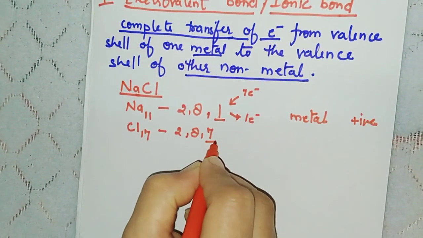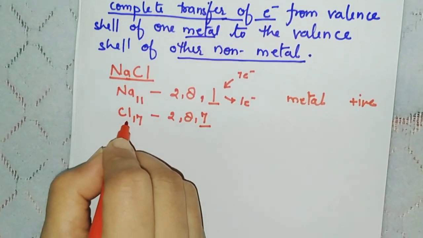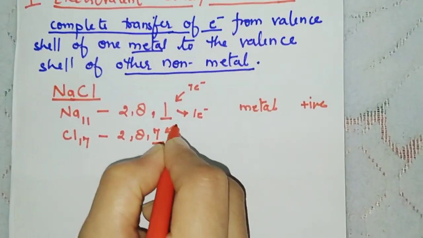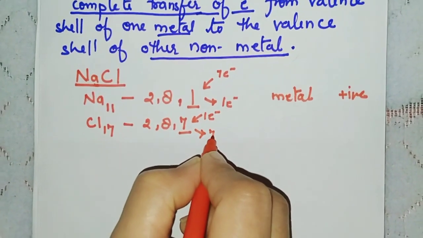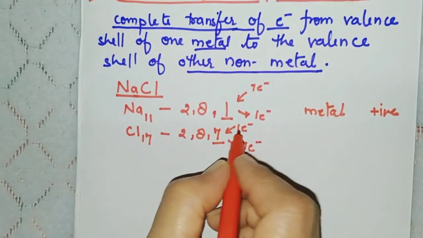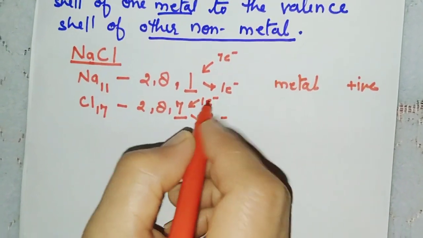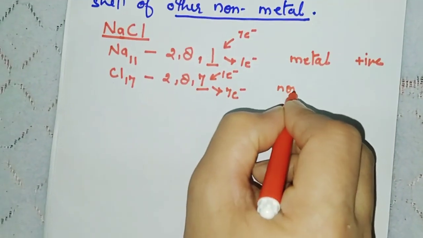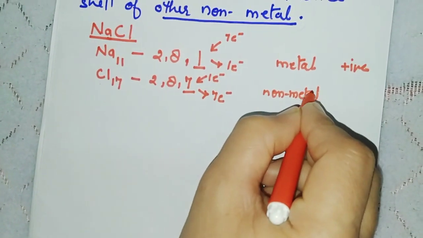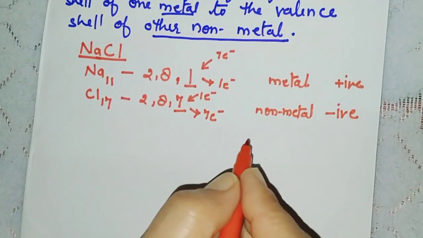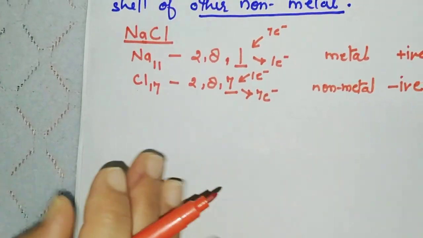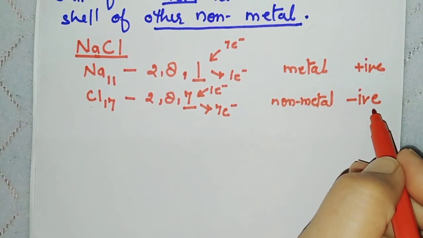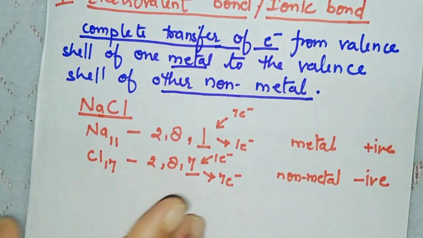Now see here, the element chlorine is having 7 valence electrons. So it will take 1 electron, or it is easy to give 7 electrons. So what is more easy for this? It is more easy to take 1 electron here. So this chlorine will take 1 electron and become non-metal. So this will be acting here as a negative ion. See here, positive ion and negative ion, two types of ions are found. Therefore it is called as ionic bond.